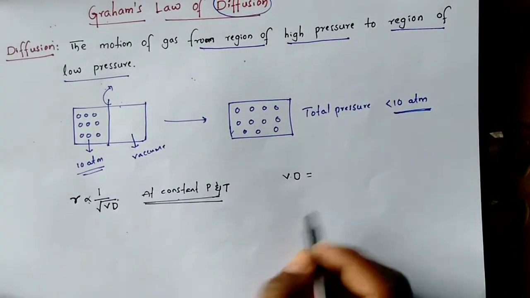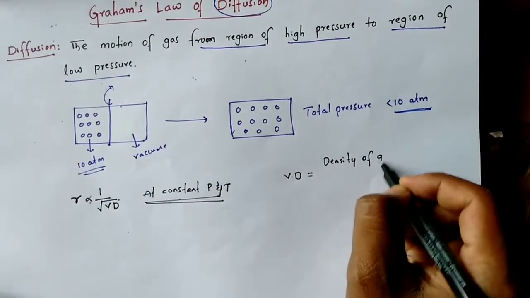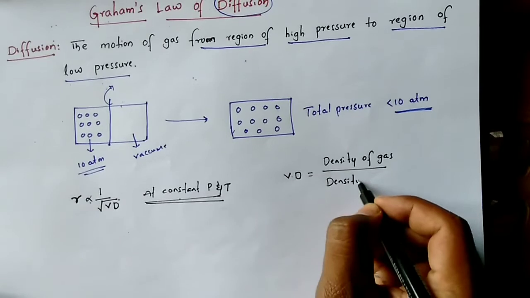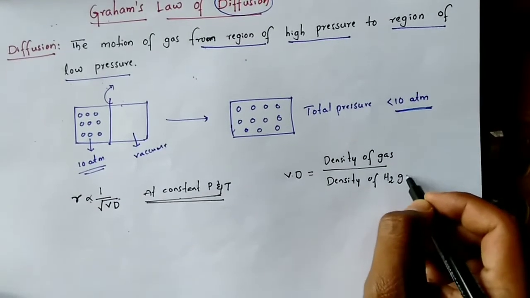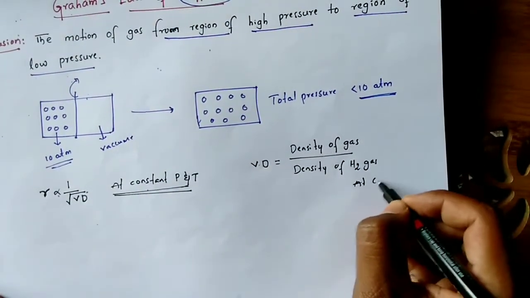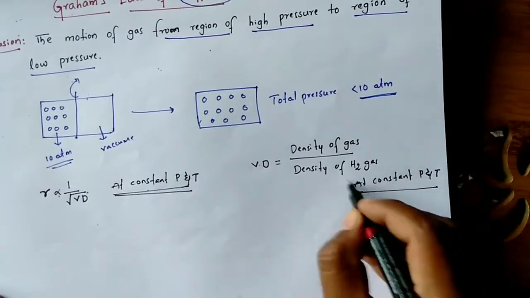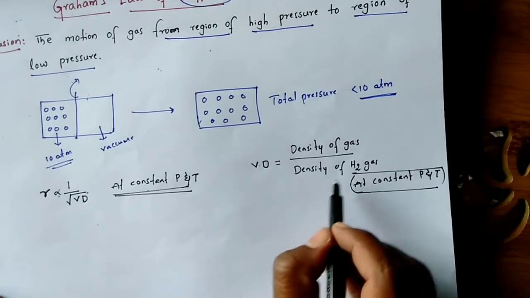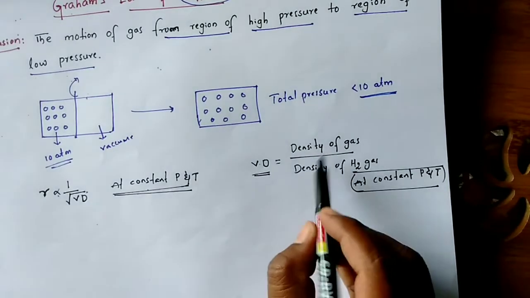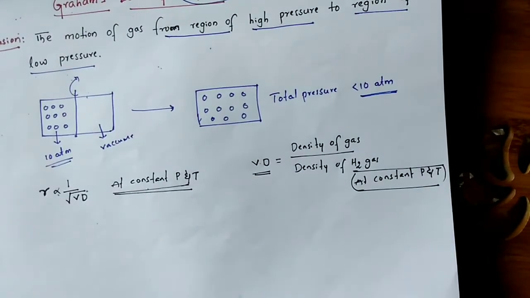Vapor density of a gas is equal to the density of the gas divided by the density of hydrogen gas at the same conditions, that is, at constant pressure and temperature. If you compare the density of any gas with the density of hydrogen gas, that is vapor density. So vapor density equals density of any gas divided by density of hydrogen gas.